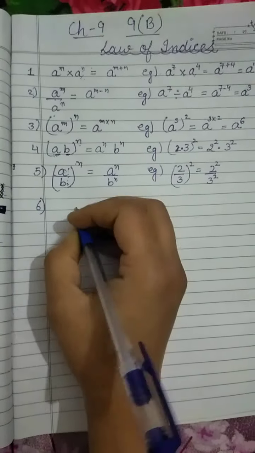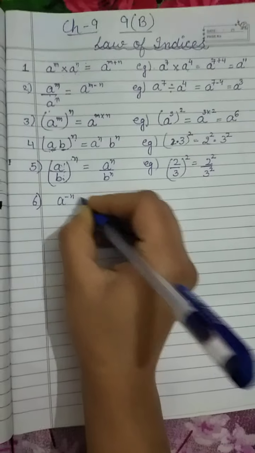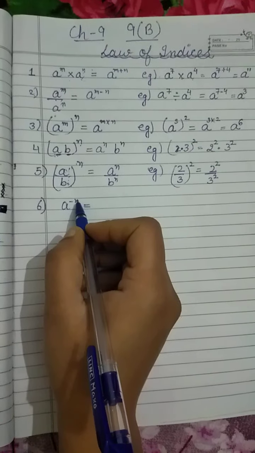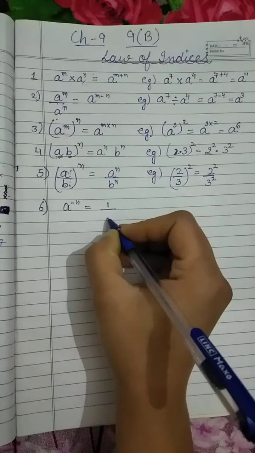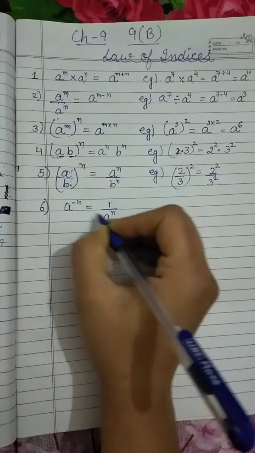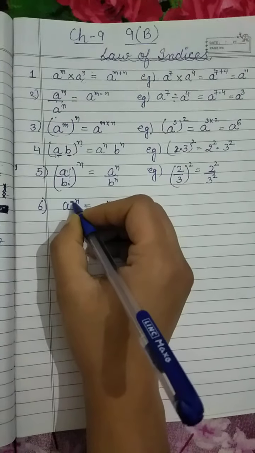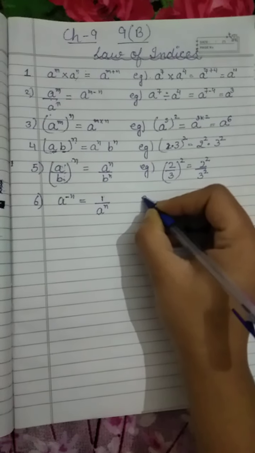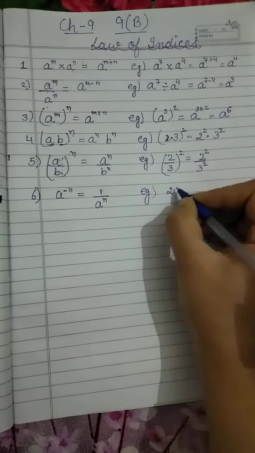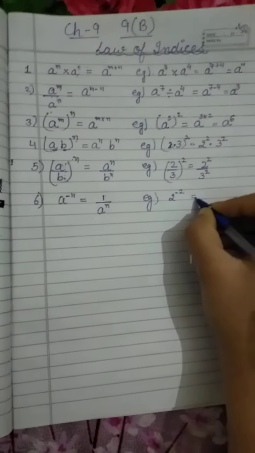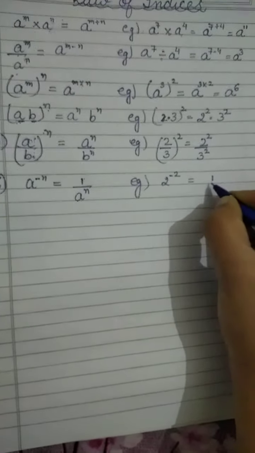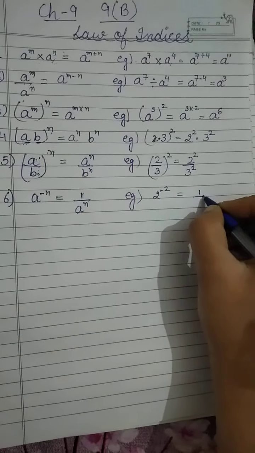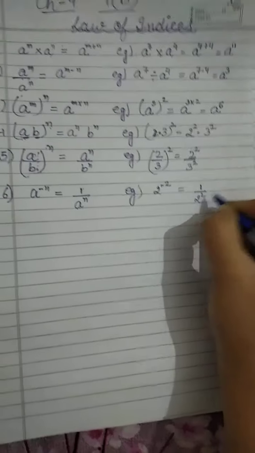Sixth, a power minus n, which is equals to, if power is minus, it will reciprocal, 1 divided by a power n. After removing the minus sign it becomes reciprocal. Example, 2 power minus 2. So what we will do here? 1 divided by, removing the minus sign we will take the reciprocal, 2 square.